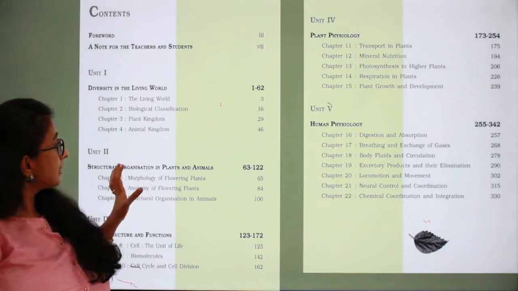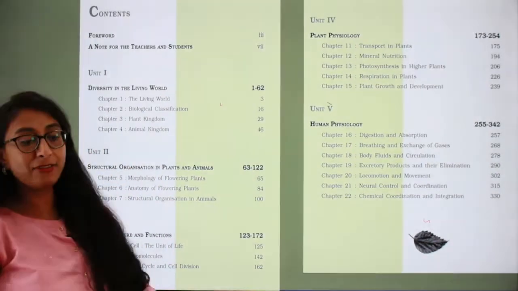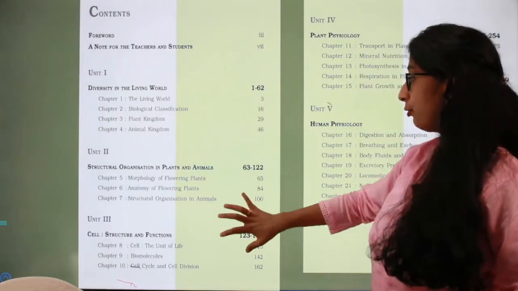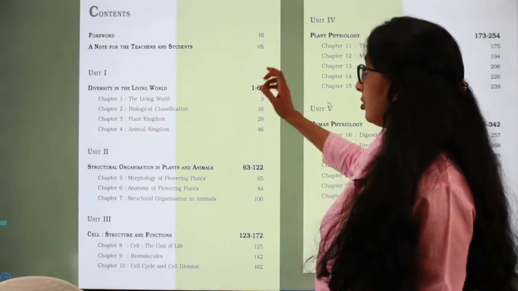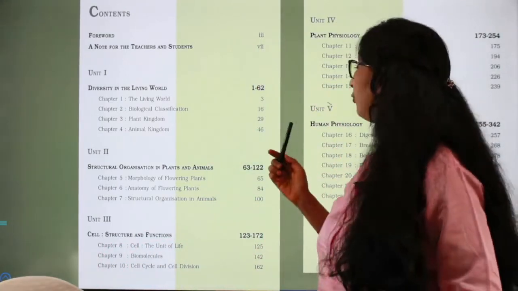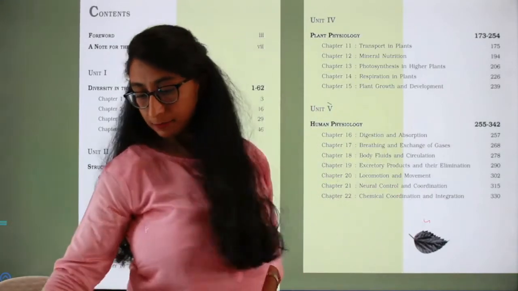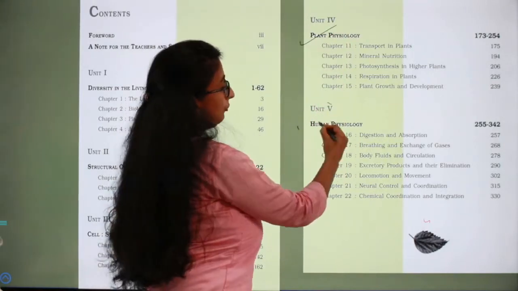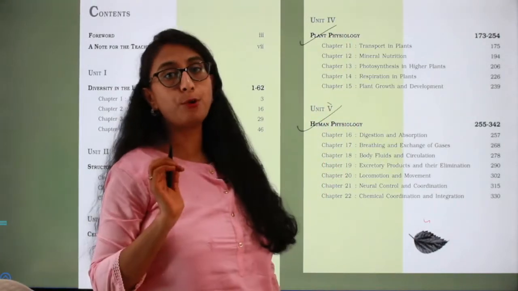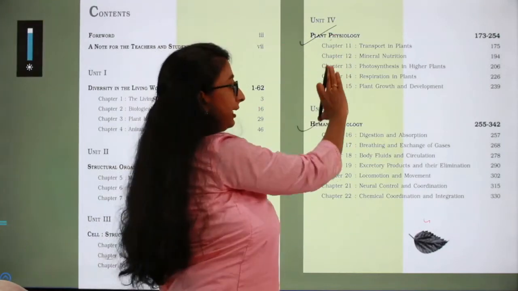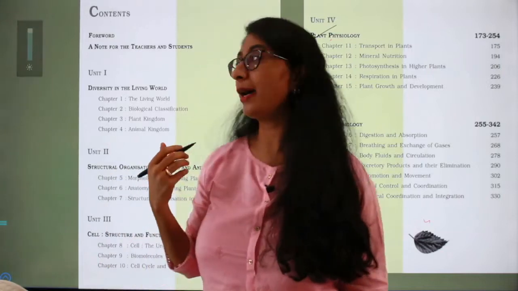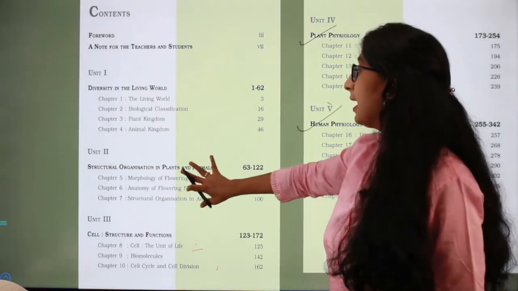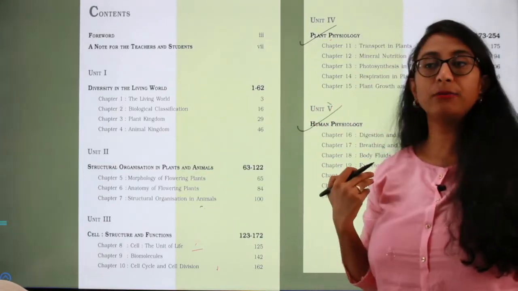Next, here you can see that this is the class 11 syllabus, wherein I have already told you that these chapters of human physiology, plant physiology, these are very important. So first make sure you cover these chapters when you begin preparation for biology. Next, after this, you can concentrate on the other chapters like structure and functions and organization, plants and animals, diversity in living world, and so on.